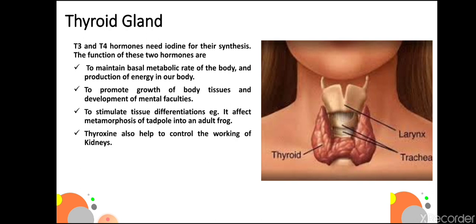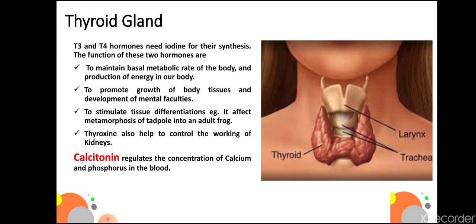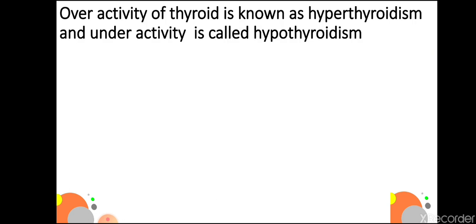Thyroxine also helps to control the working of kidneys. There is another hormone, calcitonin, which regulates the concentration of calcium and phosphorus in the blood. Overactivity of thyroid is known as hyperthyroidism, and underactivity is called hypothyroidism.